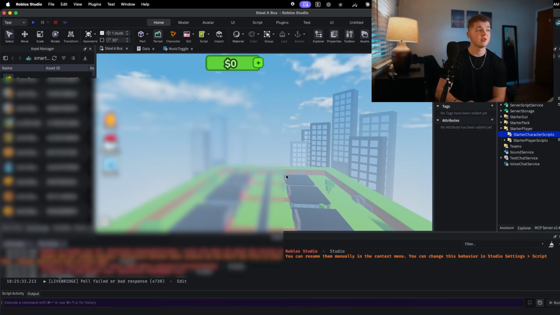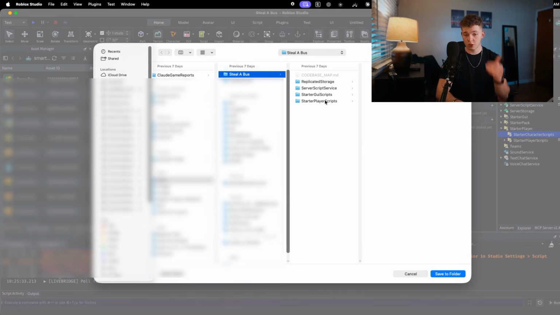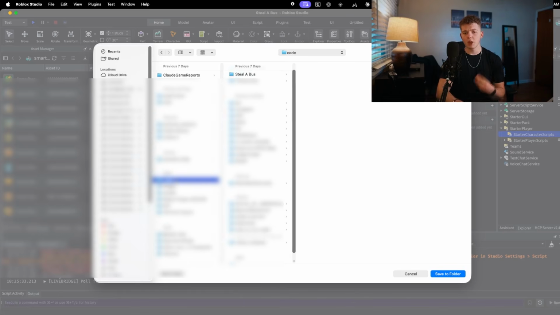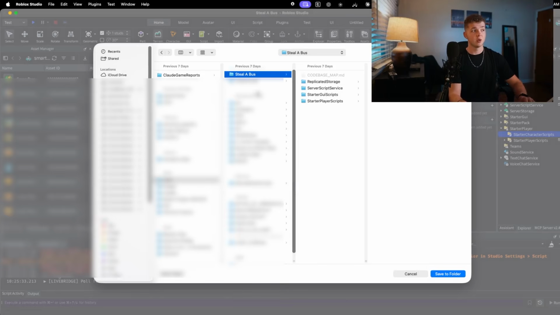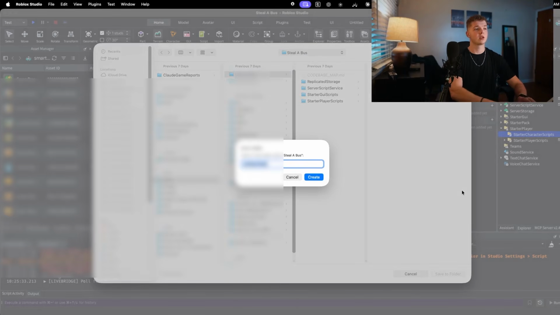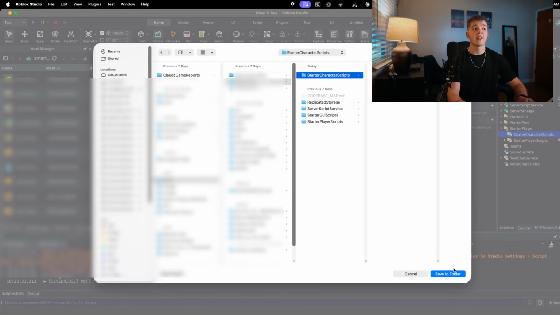So you're going to go ahead and do that, and you're going to want to create a folder for your Roblox game development stuff. And inside that folder, I would have a code bases folder. In that, you want to then put a folder for the game that you're working on right now. And then, this is very important, do not save to the games folder. Create yet another folder for the service that you're currently syncing. So you're syncing Server Script Service, and then you select that folder and you click Save to Folder.